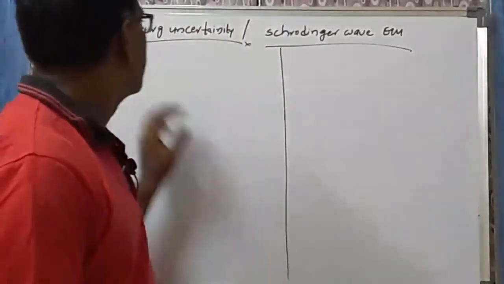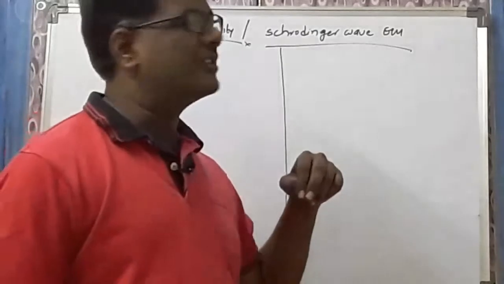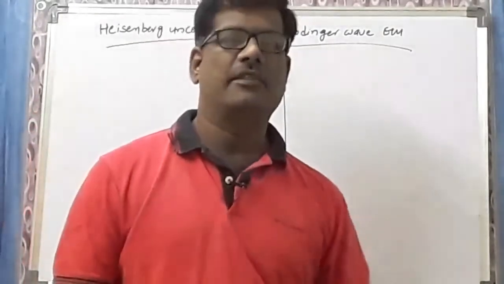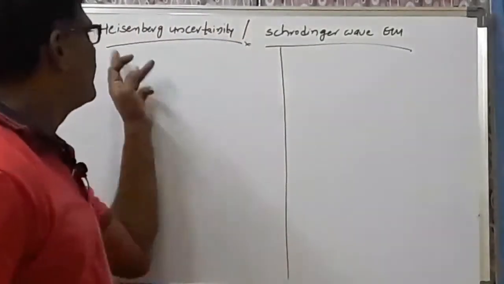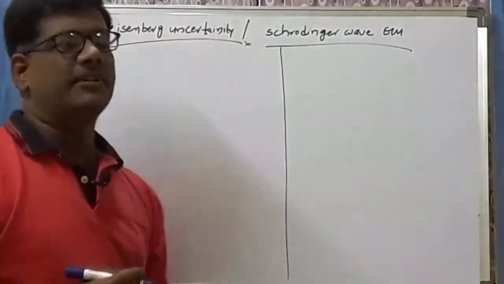Today my topic is the Heisenberg uncertainty principle and the Schrodinger wave equation. Both are important for each and every examination. Let us take the first one, the Heisenberg uncertainty principle.